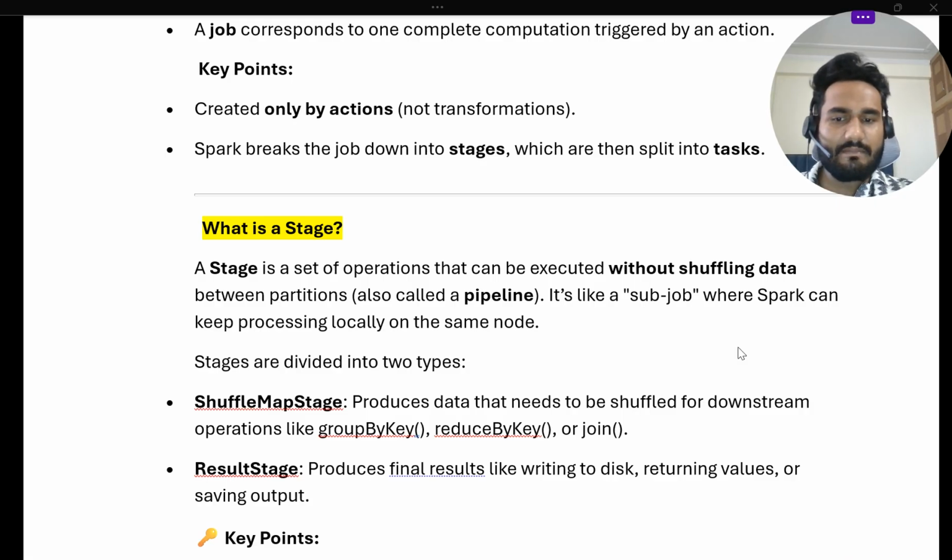First, the shuffle map stage, which produces data to be shuffled for downstream operations like groupByKey, reduceByKey or join, where a shuffle is required. Second is the result stage, which produces the final result, like writing to the disk, returning a value to the driver node, or saving the output. So these are the two types of stages.